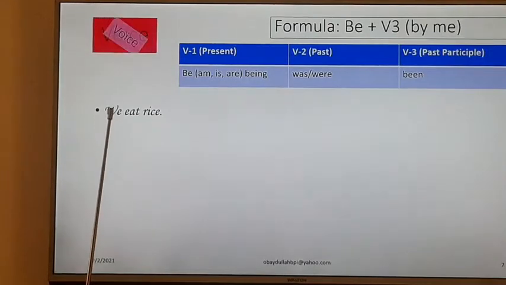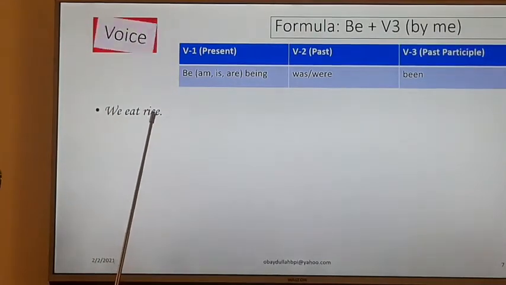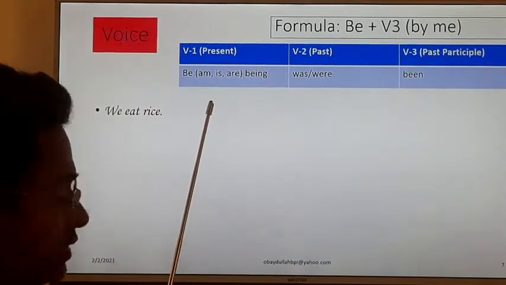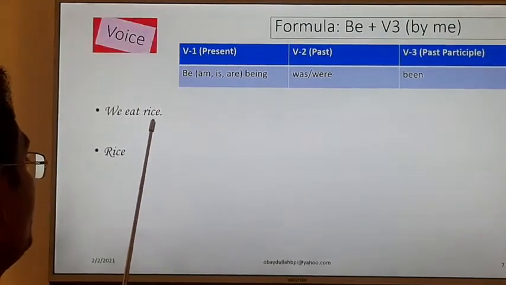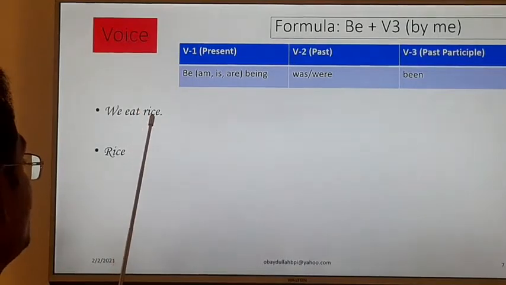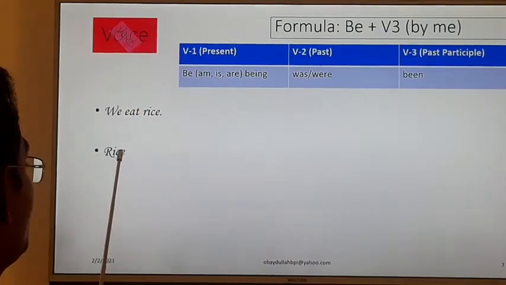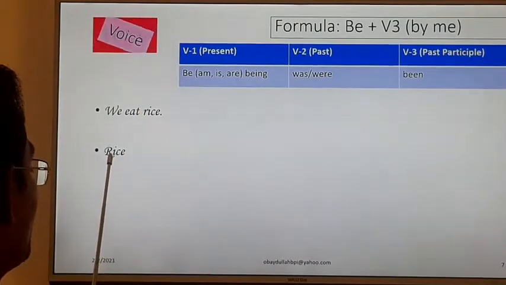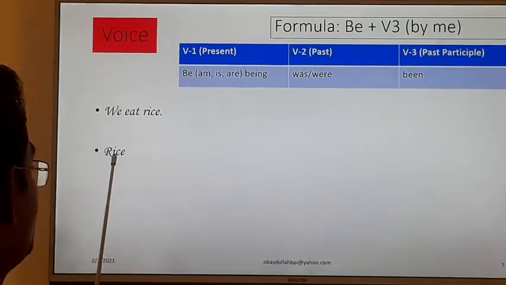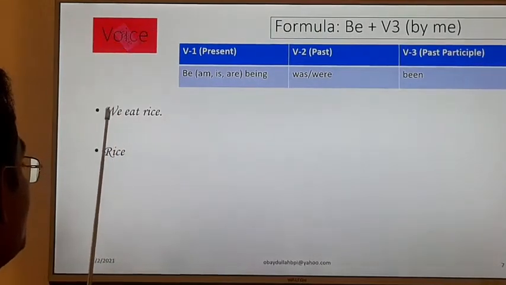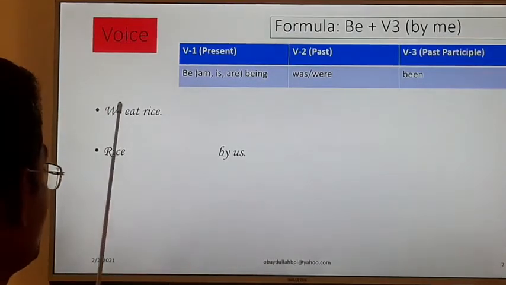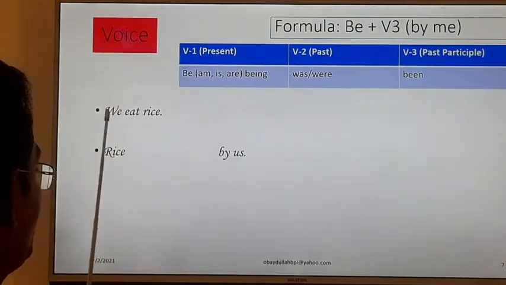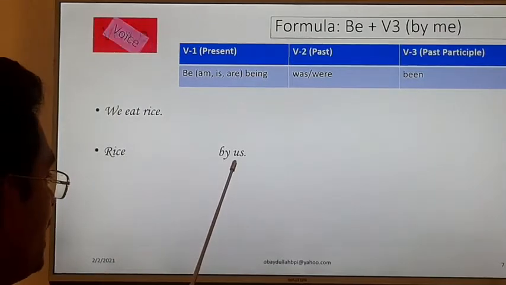So the subject will be the object and the object will be the subject. I have made the object rice the subject, and the subject will be the object. Look at we. I have changed we into by us.